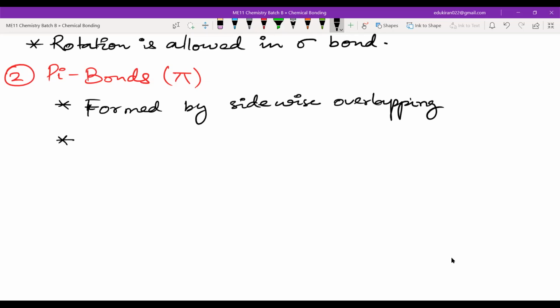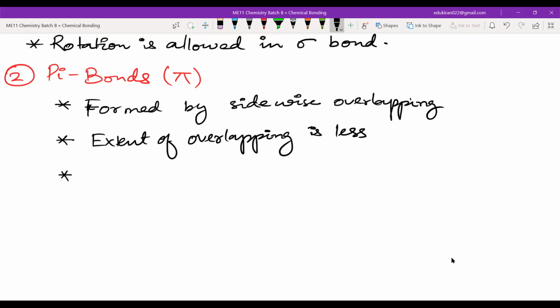The next point is that the extent of overlapping is less. Third point is that, now, if the extent of overlapping is less, the pi bonds are weaker than sigma. Okay, pi bonds are weaker than sigma bonds.